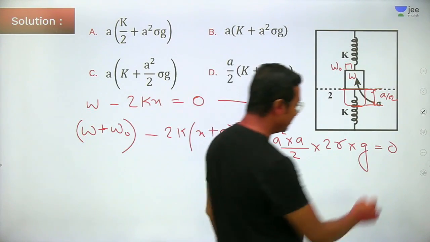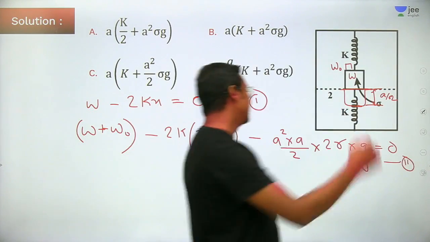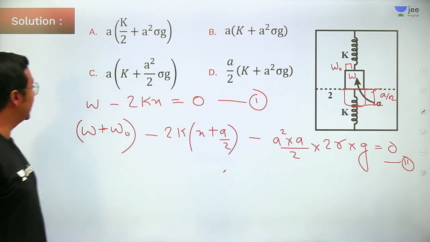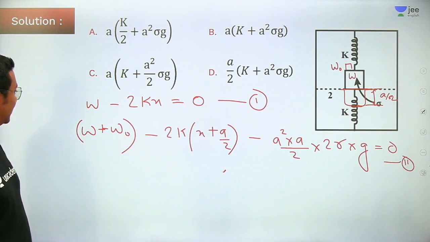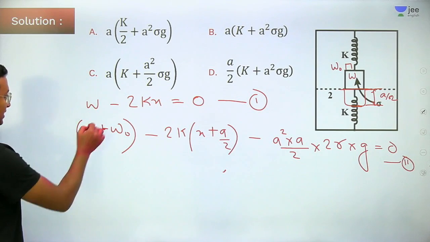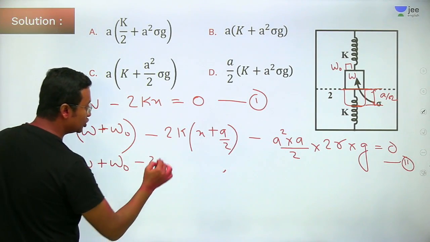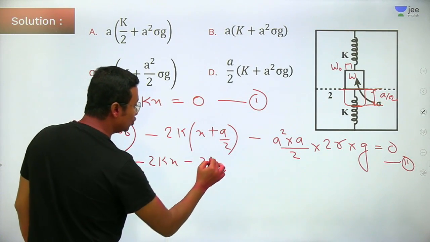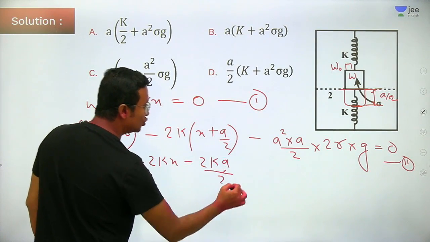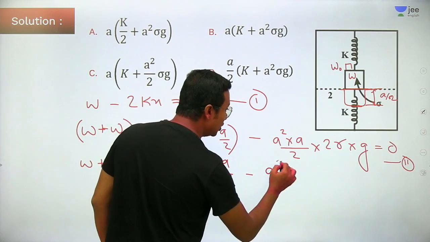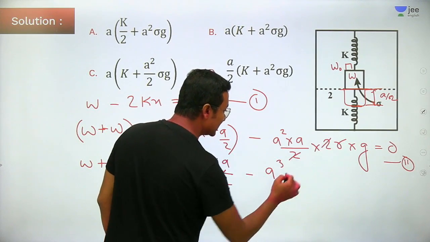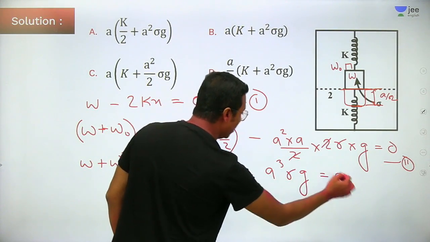Okay, now let us calculate from these two equations. Now how do we go about it? W is equal to 2kx. Very good. So this is going to be W plus W naught minus 2kx minus 2k into A by 2 minus A cube rho g, where the 2 will cancel, equal to 0.